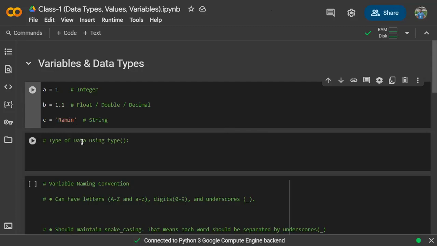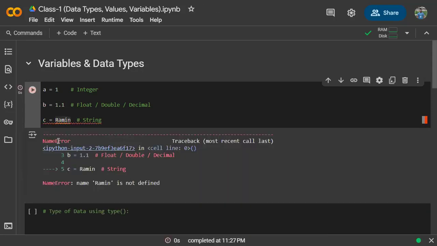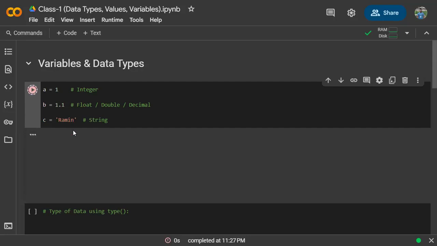To declare a string in Python, this is a convention, you have to put quotation marks. If I assign a string without them, it will not work. If I show you, it will give an error. It has given an error, you understood? Why has it given an error? Because Ramin has been detected as a string in Python, but we haven't used the convention of a string, which is to put quotation marks at the two terminals of the string. Now if we run it, it will work.